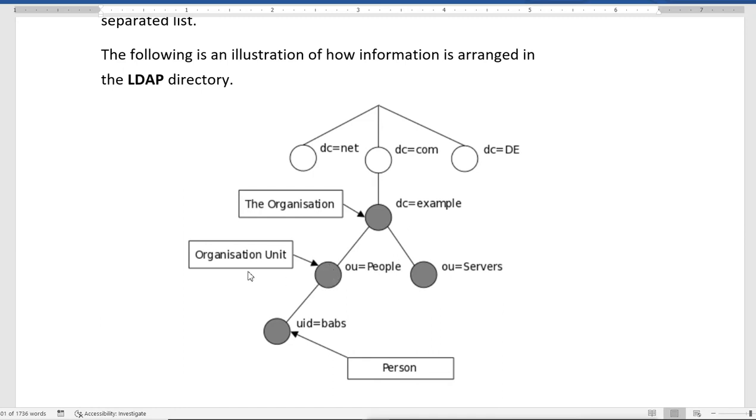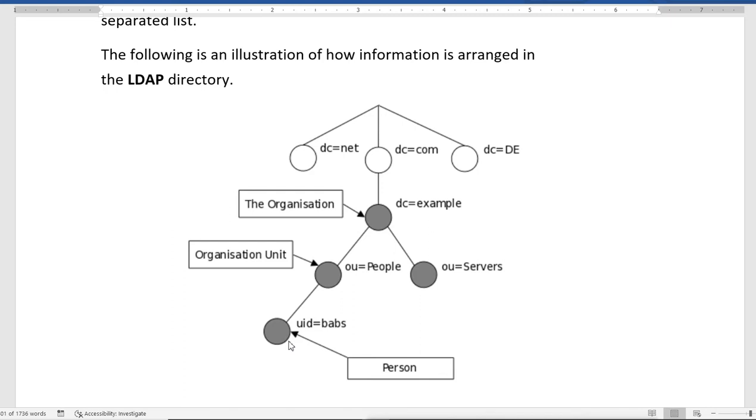Then there are OUs like the people OU and the server OU. Under the OU we create the users, user groups and other objects, and those objects have a UID, for example UID equals babs. So this is the person. This is the structure: first you have the domain, then under the domain you have the OUs, and under the OUs we create the identity, meaning the user information or object information.